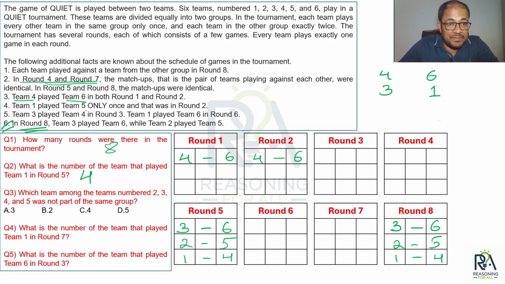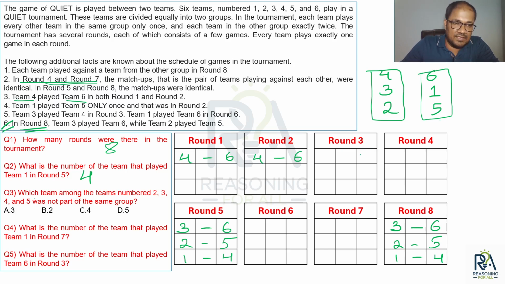Team 1 played team 5 only once. So now see here, team 1 is playing team 5 only once. That means there is only one match between 1 and 5. That concludes 1 and 5 are from the same group, because if they were from different groups, there would be two matches between 1 and 5, right? So since we have only one match between 1 and 5, 5 is of the group of team 1. That means here I will have team number 2. So this is one group. This is one group.